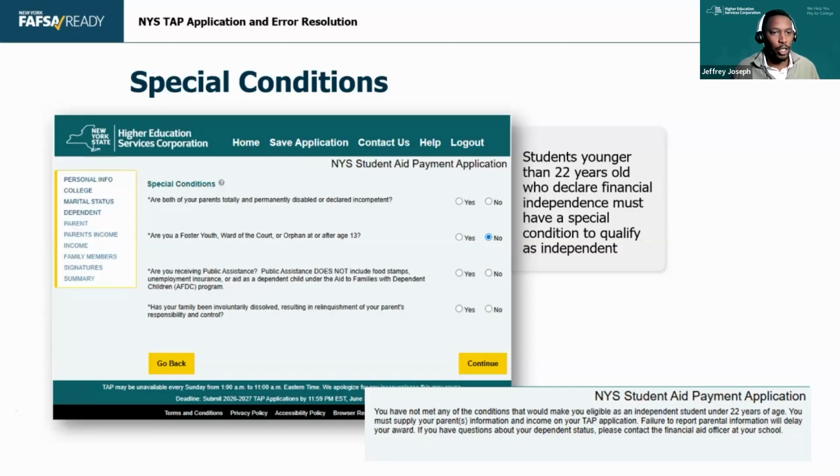They can select yes, and HESC will work with the student to verify those instances and move them in as an independent student. It's very important that they do that because their application will stop right there until they prove financial independence. And if they're unable to, then they'll be pushed as a dependent and they'll have to come back in and add parent information.